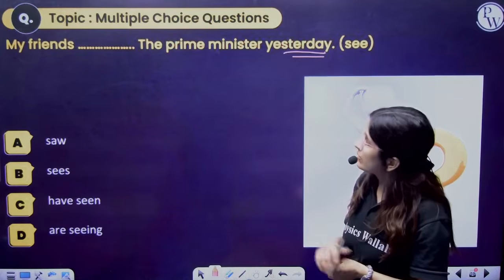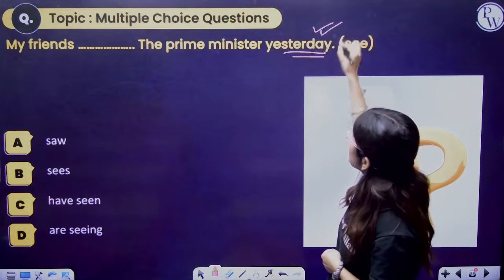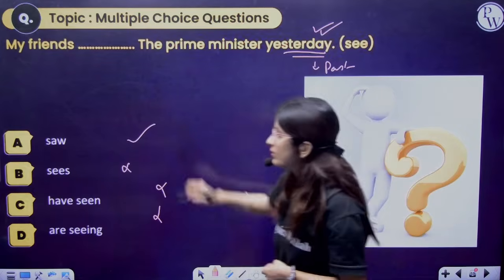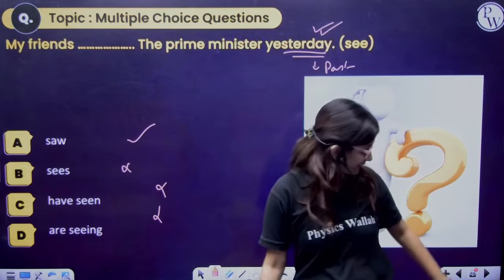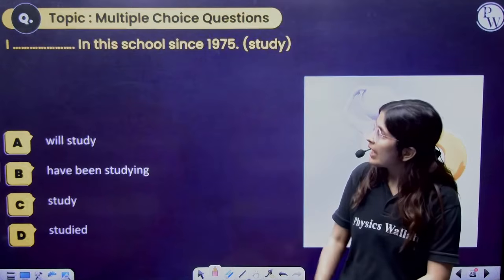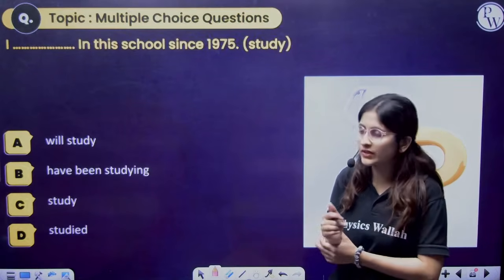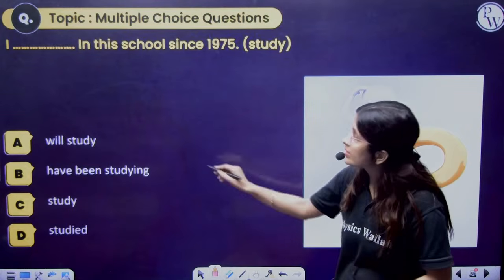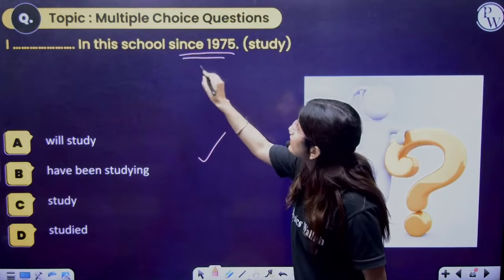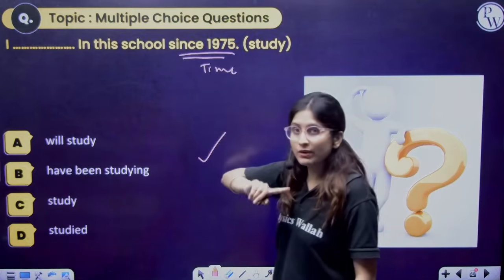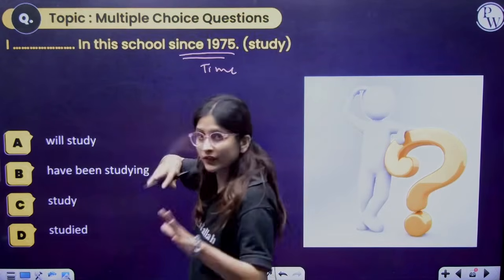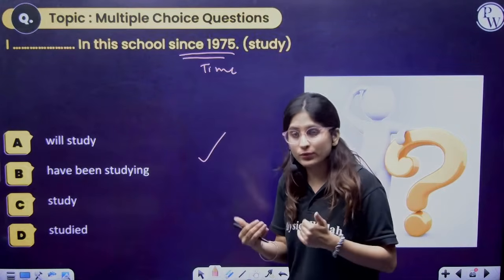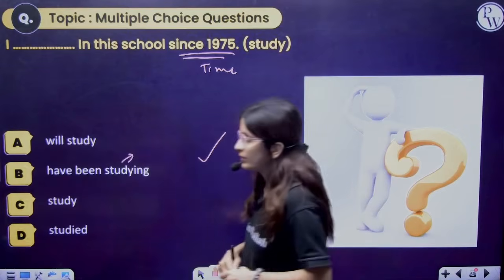My friends saw the prime minister yesterday. Yesterday means the past thing. So that is why have, are, sees is wrong. Saw. Got it? Now, another one. I dash in the school since 1975. I have been studying in the school since 1975 because time is mentioned. If time is mentioned, it is perfect continuous, present perfect continuous, or past or future. So here it is present perfect continuous.